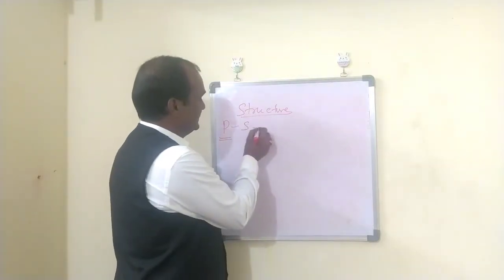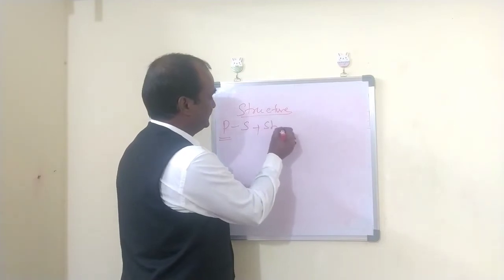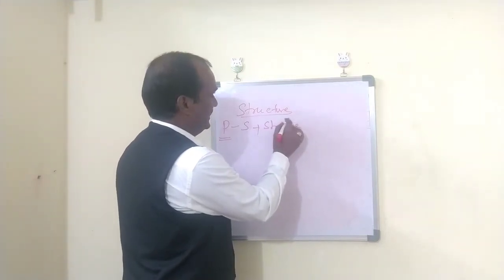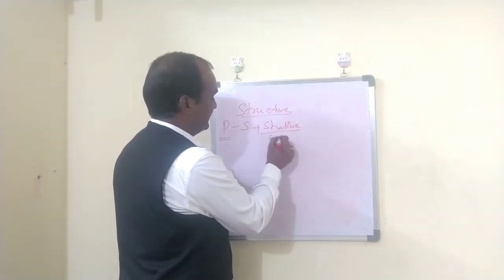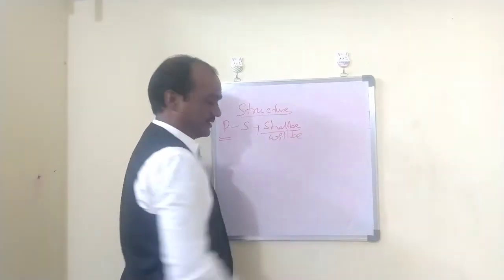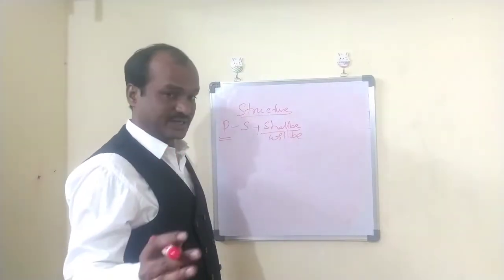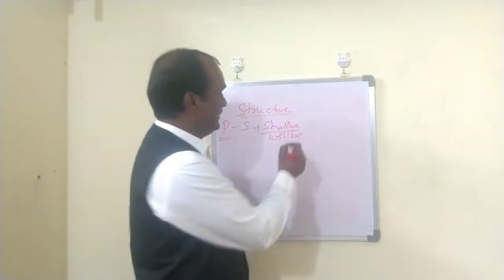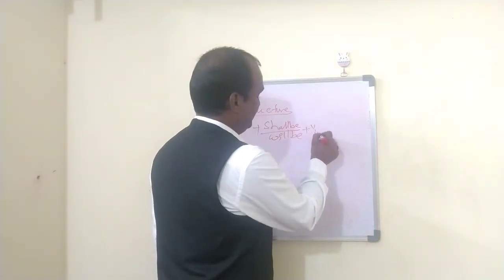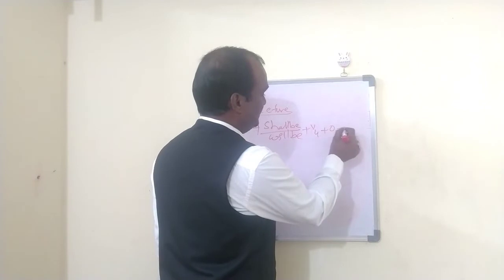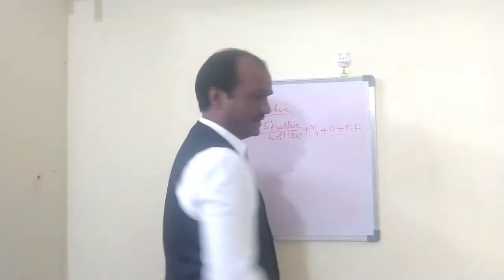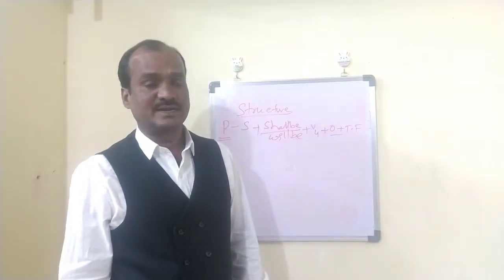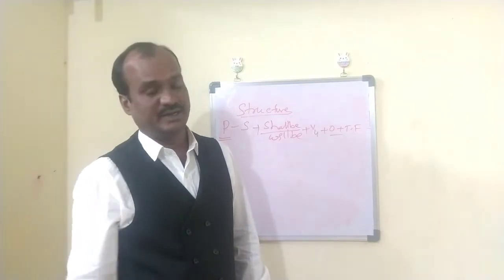So subject shall be, will be, okay, shall be and will be. Subject shall be, will be plus V4, plus object and time factor. You see, in all the continuous tenses, only the V4 form is used, right?